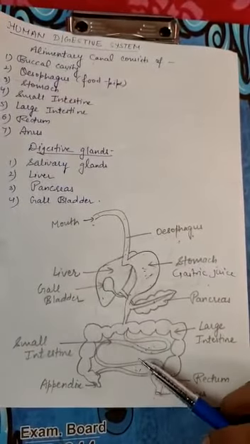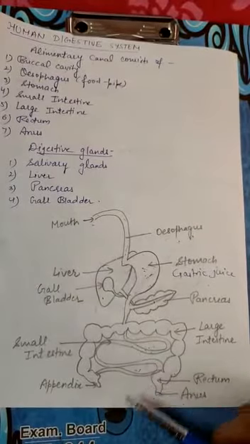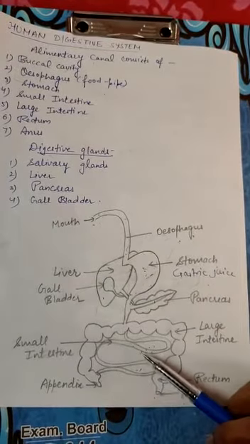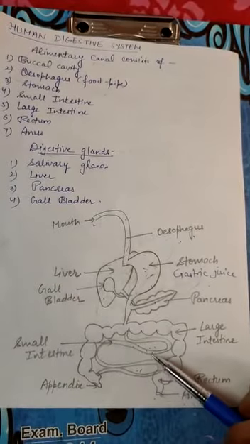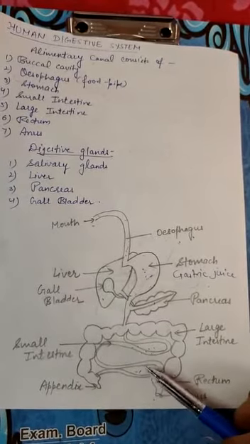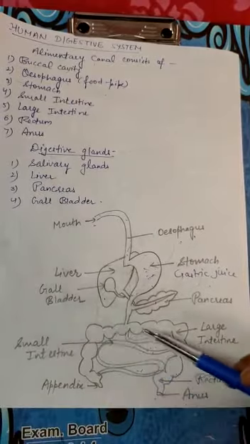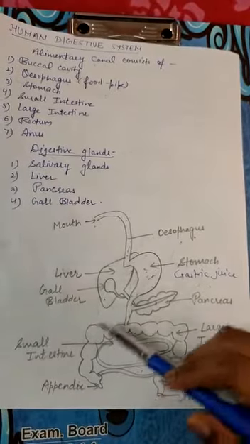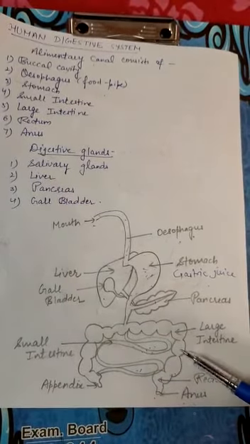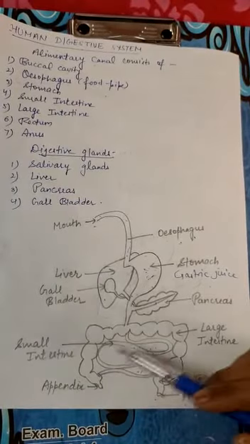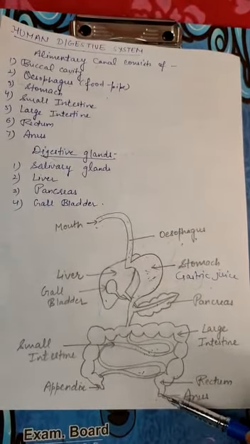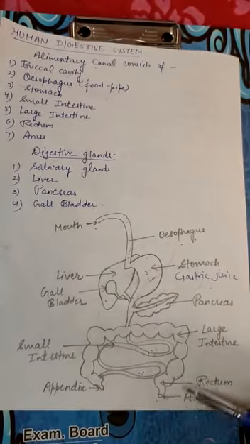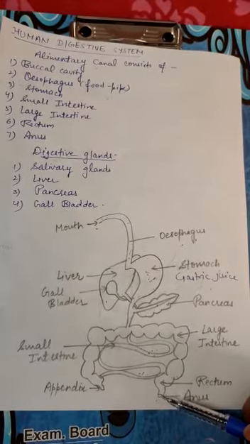After complete digestion of the food, it goes into the blood through finger-like projections called villi. So the small intestine is also the part of the digestive system where absorption of food takes place. Around it there is the large intestine. This large intestine helps in the absorption of water and the removal of undigested food through the anus. So the anus is the part where undigested food is released out.